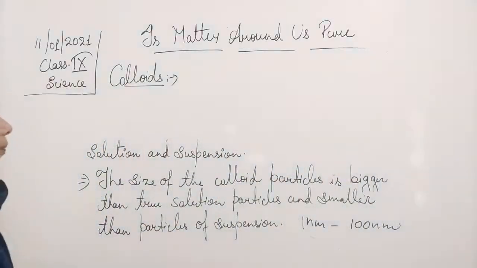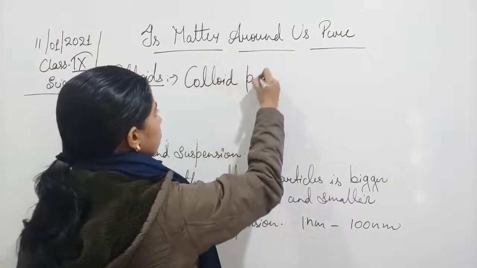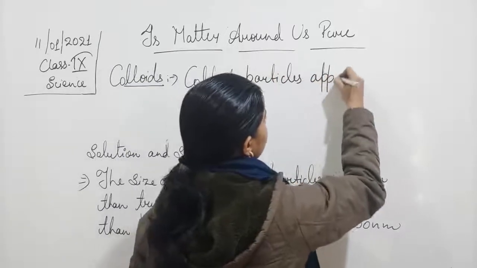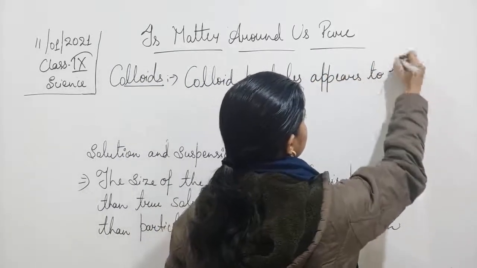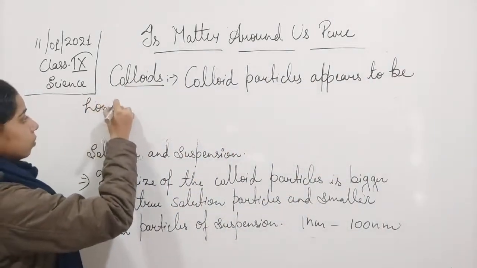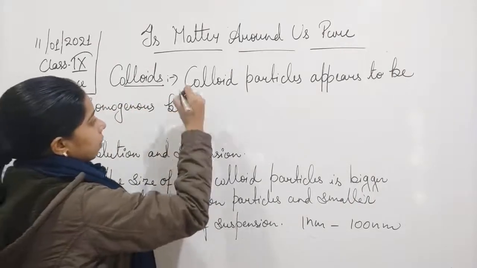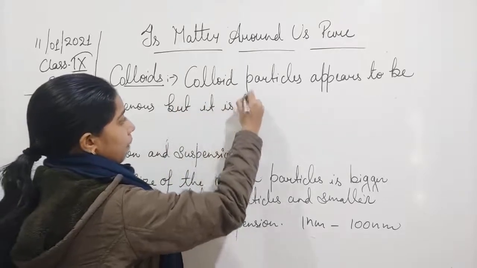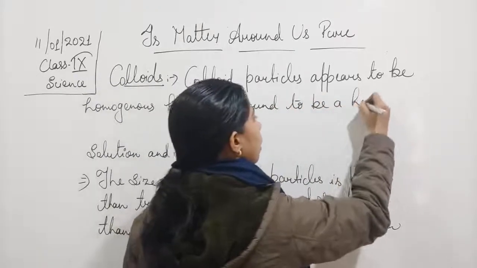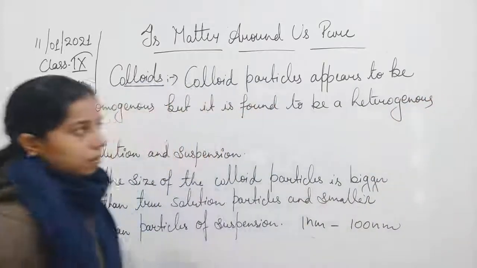That is, the colloid particle appears to be homogeneous, but it is found to be heterogeneous.